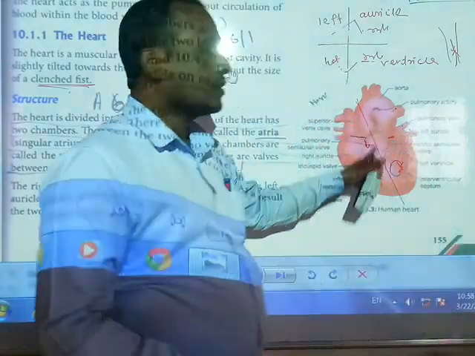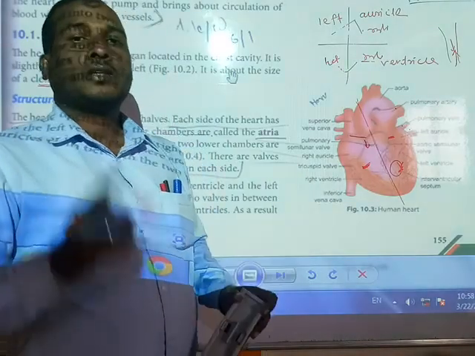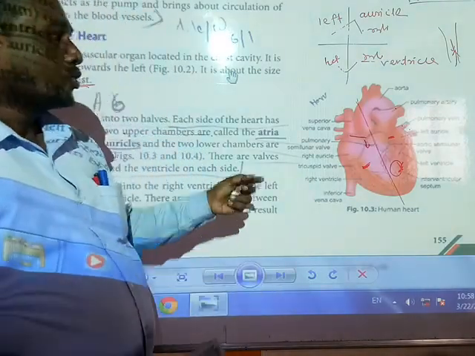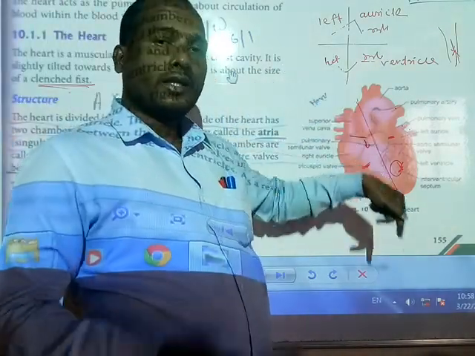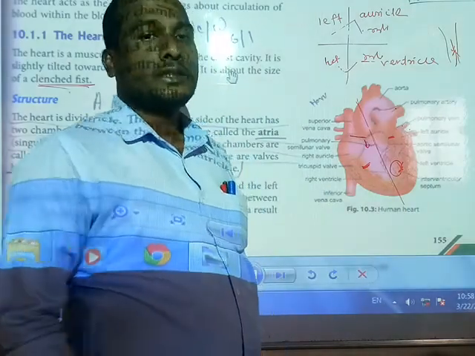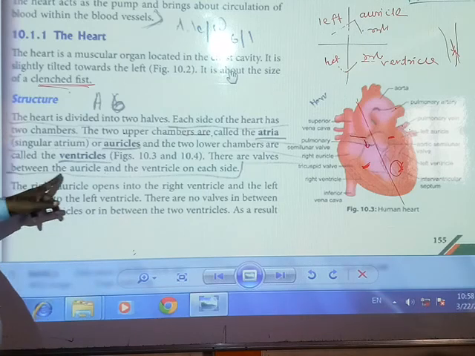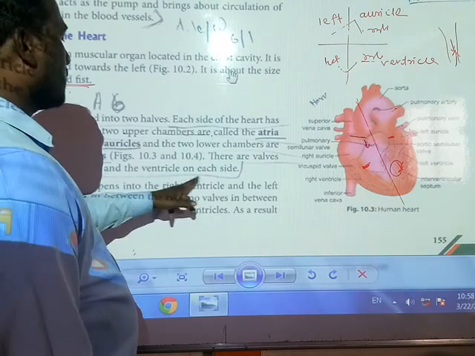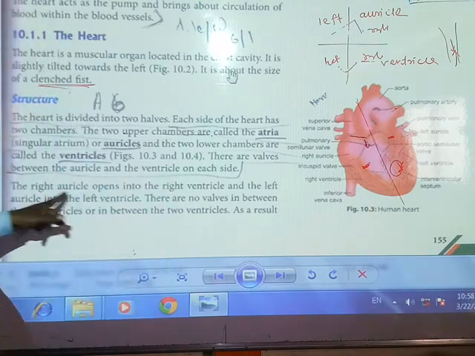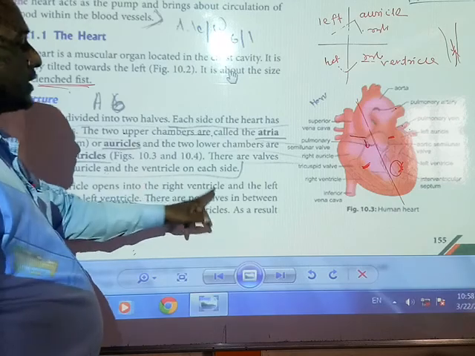Same like in the heart, every chamber is connected by valves. Once the water enters, it cannot go further back. There are valves between the auricles and ventricles on each side. The right auricle opens into the right ventricle.